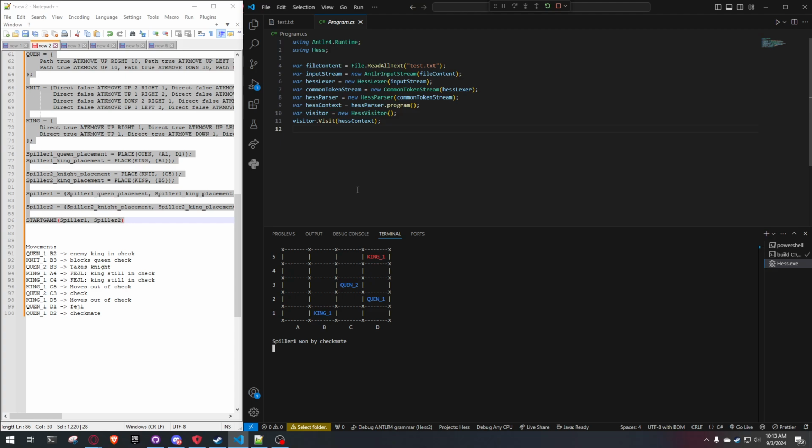So our language is basically letting us make custom chess games and custom chess pieces. I know I only showcased pretty much the same pieces as we see them, but it was a fun project to make, and it's made in ANTLR and C#.